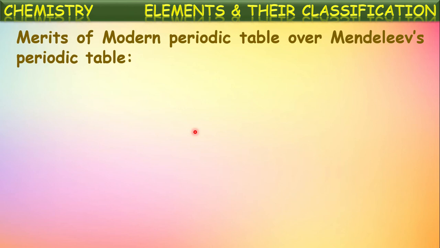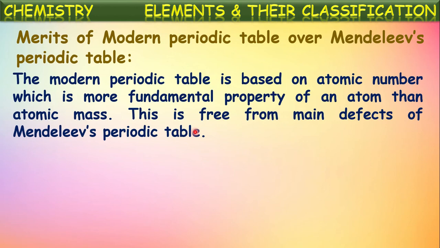Now let us see what are the merits of this modern periodic table over the earlier classification, that is Mendeleev's periodic table. The modern periodic table is based on the atomic number, which is a more fundamental property of an atom than atomic mass. This is free from main defects of Mendeleev's periodic table, because Mendeleev's periodic table is designed based upon the atomic masses. So by taking the atomic number as the basis for classification, most of the defects were rectified in the modern periodic table.